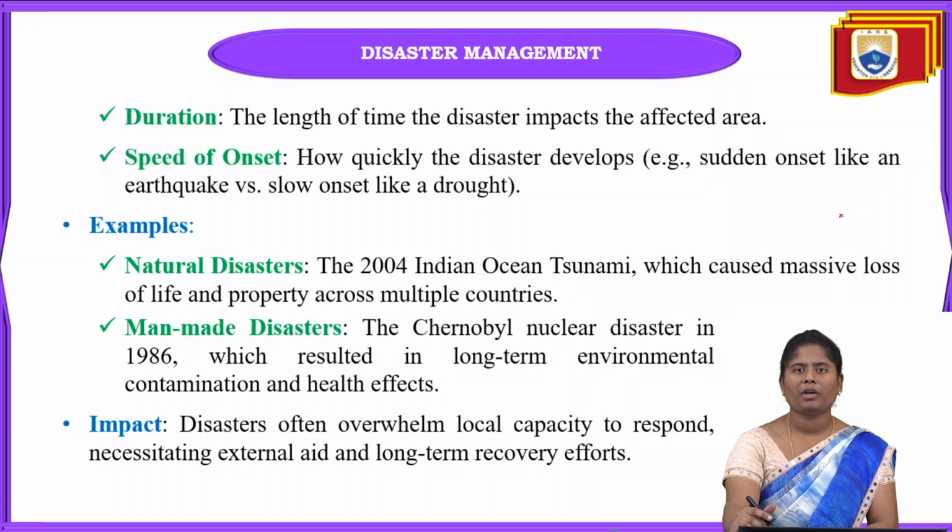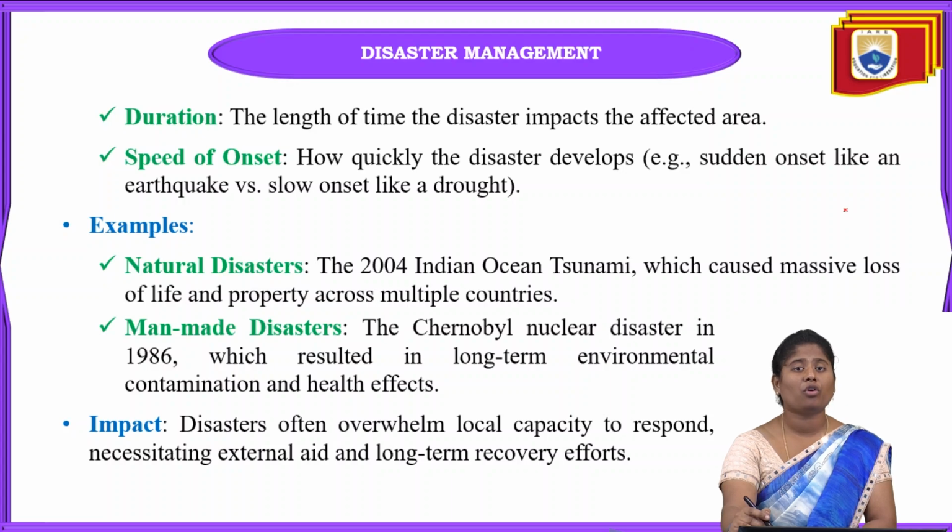One example of speed of onset is an earthquake versus a slow-onset disaster like drought. If an earthquake occurs, it happens within only minutes. But if a drought occurs, it takes so much time, some months, or two to three months. So here we can compare the disaster timings, whether it is an earthquake or a drought.